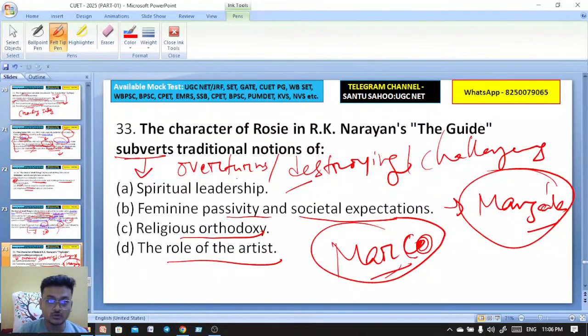So here Roji is actually wanted. Roji told Raju that she wants to become a dancer. She wants to follow her dream. And here she is questioning, overturning, destroying, challenging the feminine passivity and societal expectation. So here B is the right answer. At the end of the novel, Raju sacrifices his life for this village, that is Mangla.